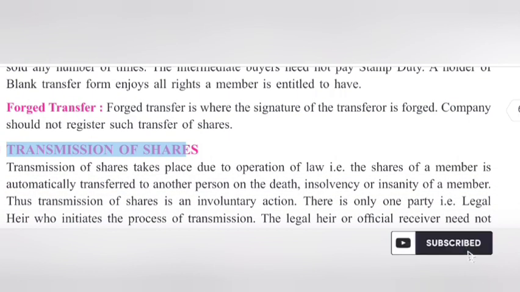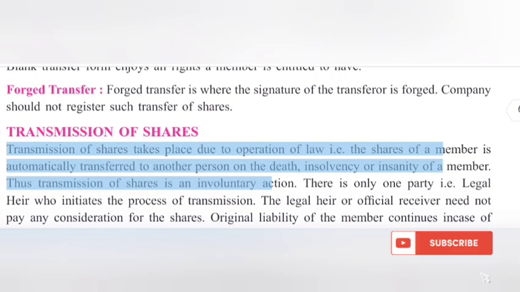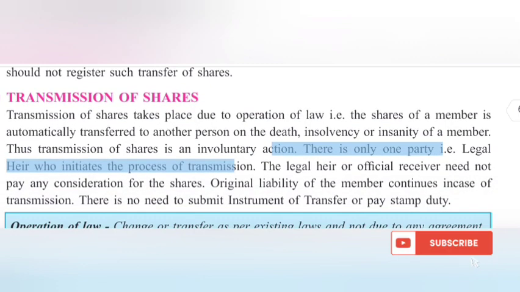3.10 Transmission of shares. Transmission of shares takes place due to operation of law, i.e. the shares of a member are automatically transferred to another person on the death, insolvency or insanity of a member. Thus transmission of shares is an involuntary action. There is only one party, i.e. the legal heir, who initiates the process of transmission.